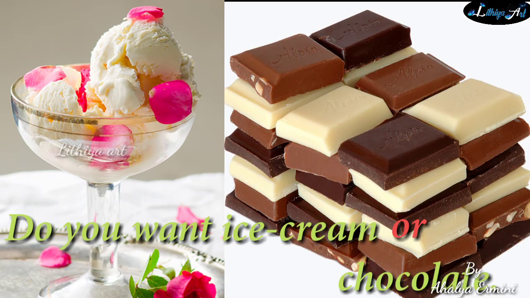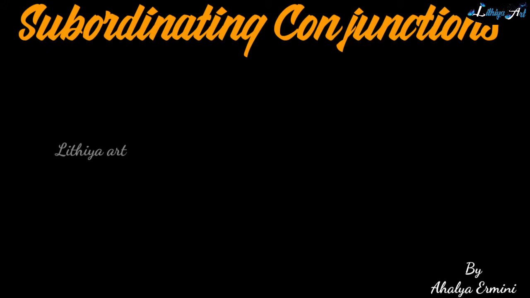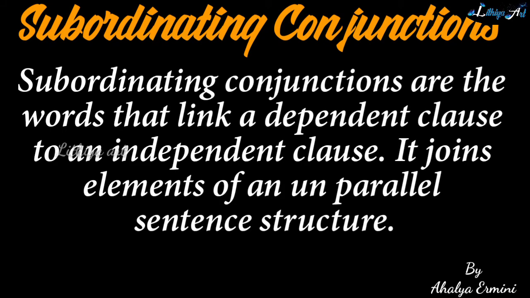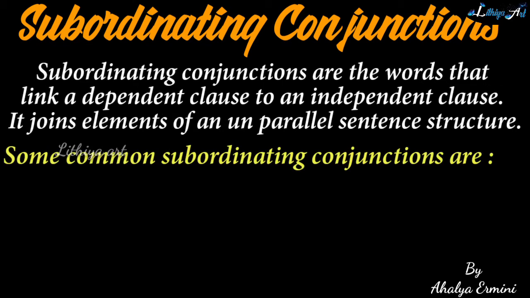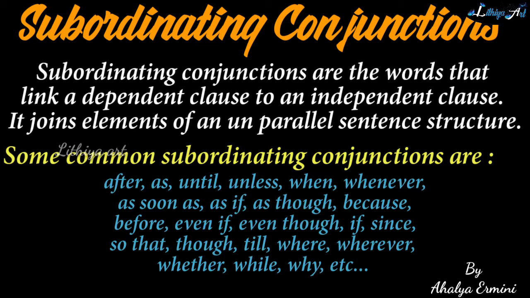Next, we move on to subordinating conjunctions. Subordinating conjunctions are the words that link a dependent clause to an independent clause. It joins elements of an unparalleled sentence structure. Some common subordinating conjunctions are after, as, until, unless, when,